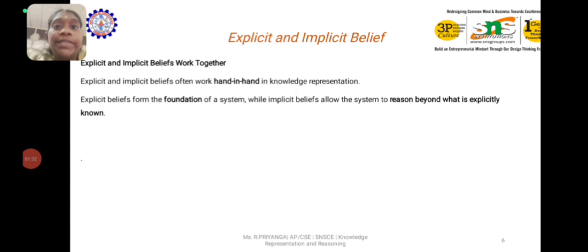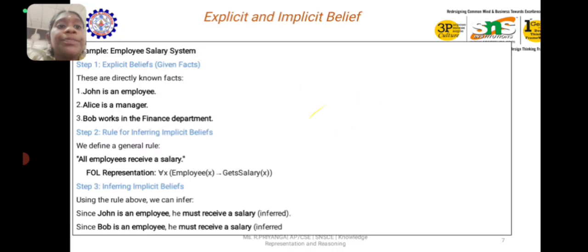Explicit and implicit beliefs often work hand in hand in knowledge representation. Explicit belief forms the foundation of a system, while implicit beliefs allow the system to reason, taking things from the explicit beliefs. For example, take an employee salary system. First, explicit beliefs: we give data, that is facts, directly. For example, John is an employee, Alice is a manager, Bob works in the finance department.